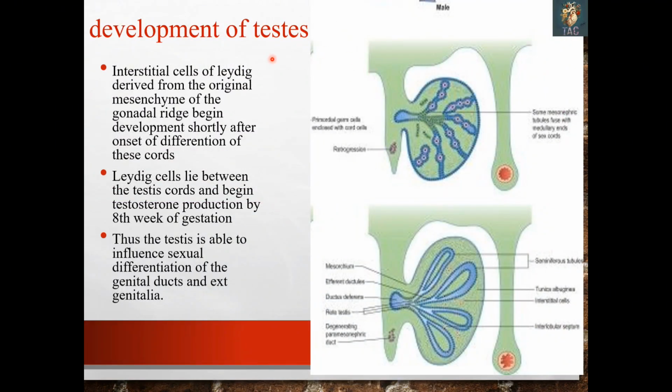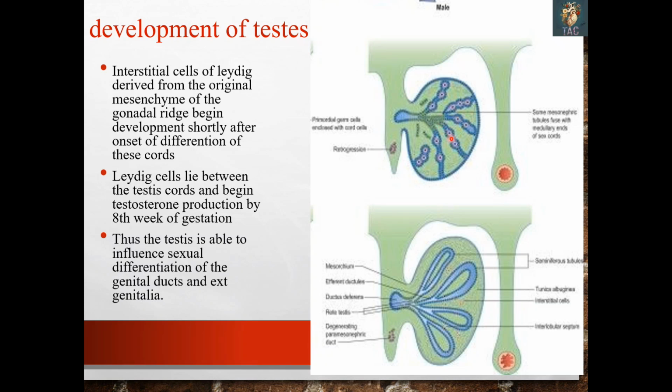So in males, you can also appreciate in these slides that interstitial cells of Leydig, derived from the original mesenchyme of the gonadal ridge, begin to develop shortly after the onset of differentiation of these cords. Here you can see the coelomic epithelium, and when it was forming the primary sex cords, it enclosed the primordial germ cells. Their connection from the surface is lost. Then the primitive sex cords also disappear and medullary cords are present. The coelomic epithelial cells which were originally present over there form the Sertoli cells.